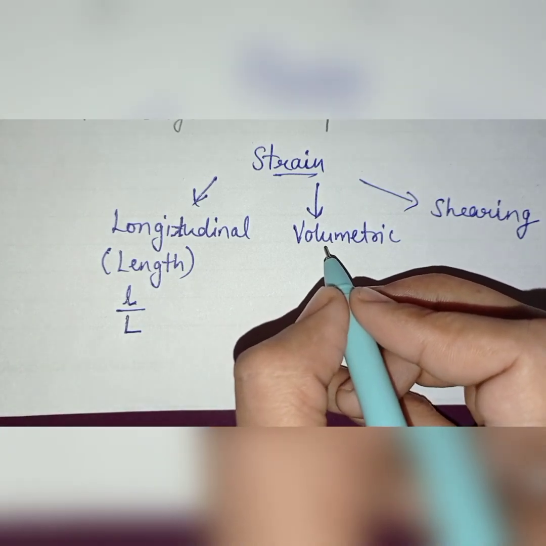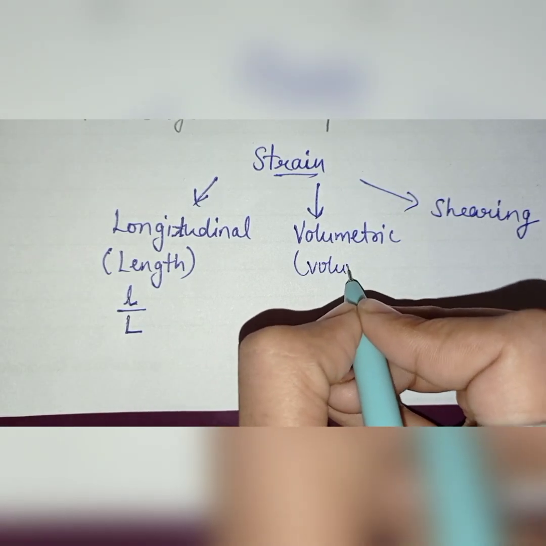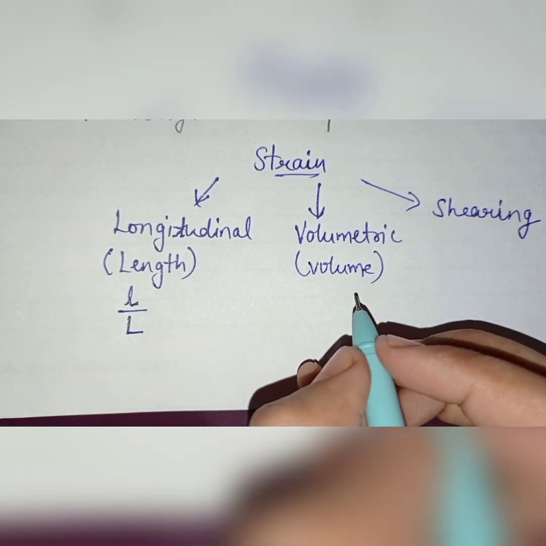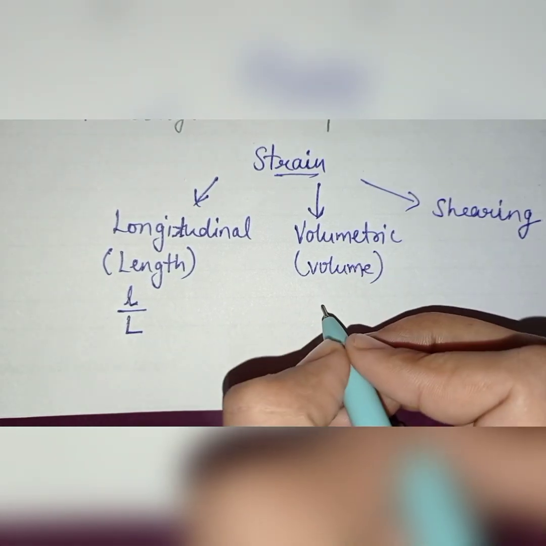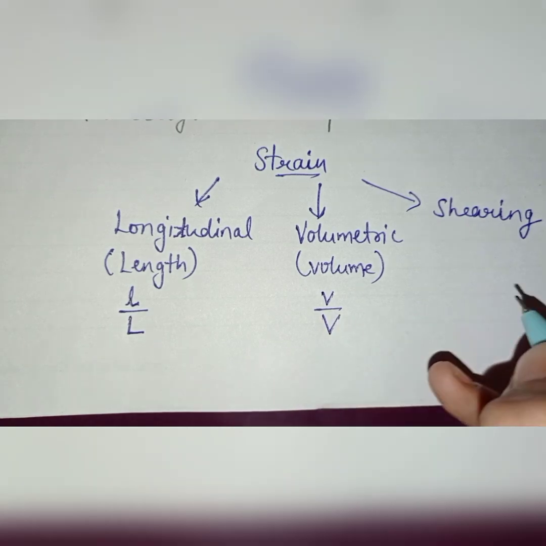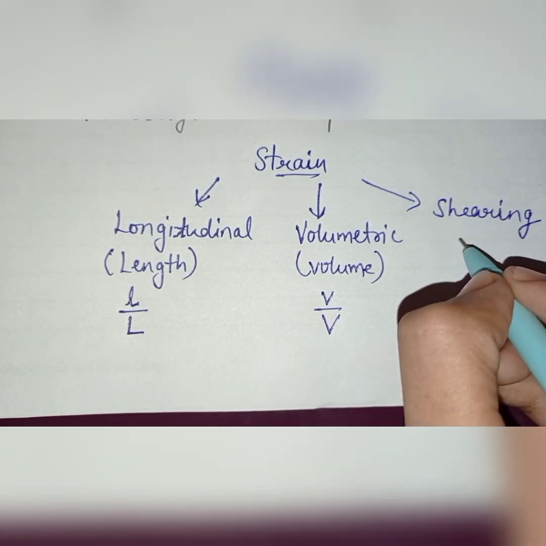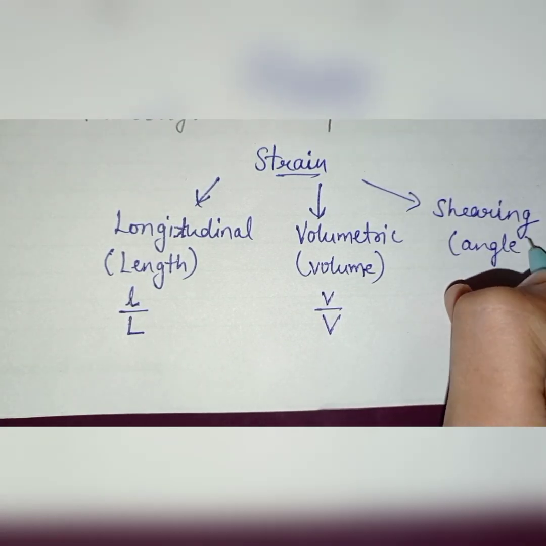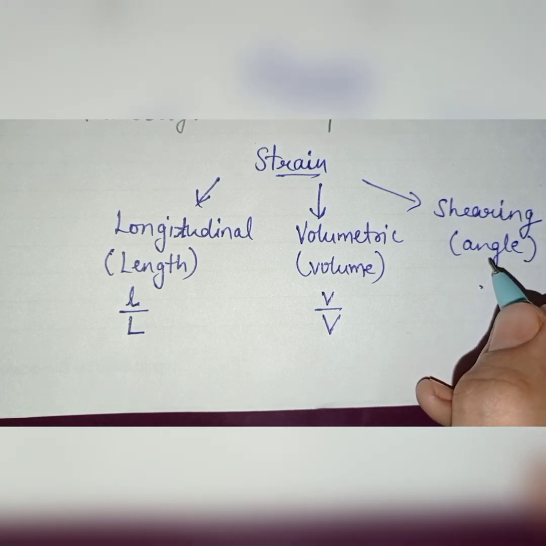And if we talk about volumetric, it is for volume, as the name suggests. Volumetric strain is the change in volume, that is small v over capital V. And next one is shearing. This is the change in angle.